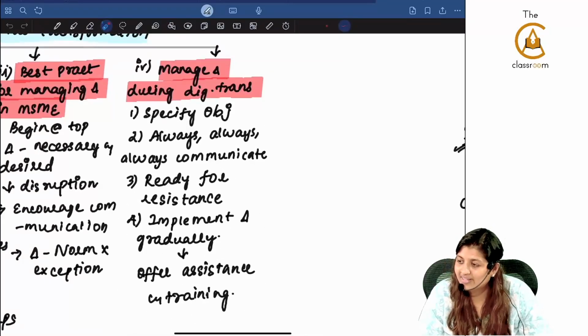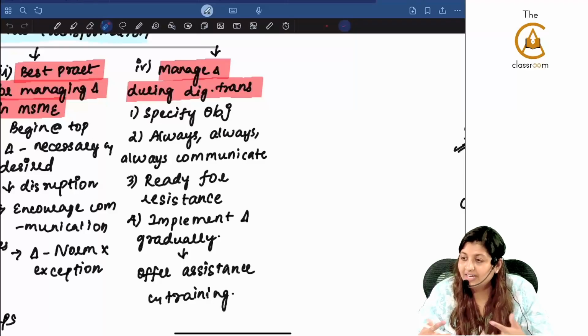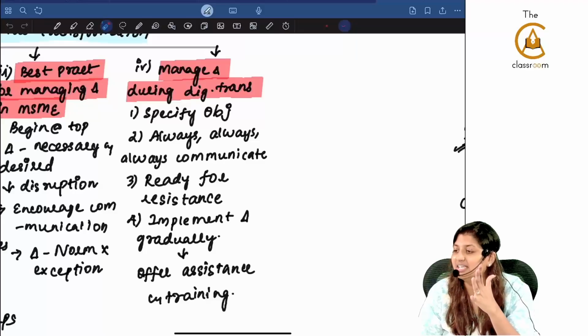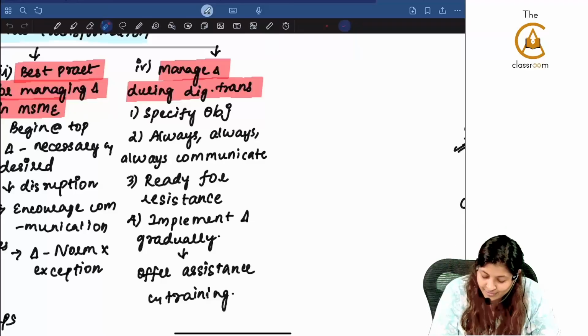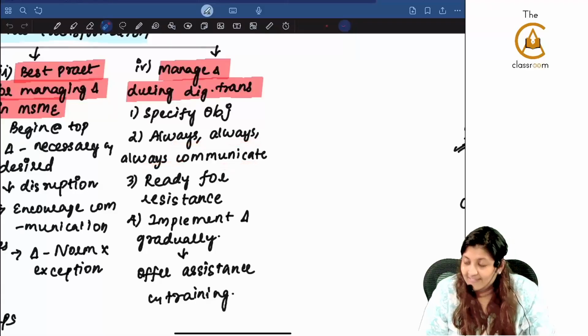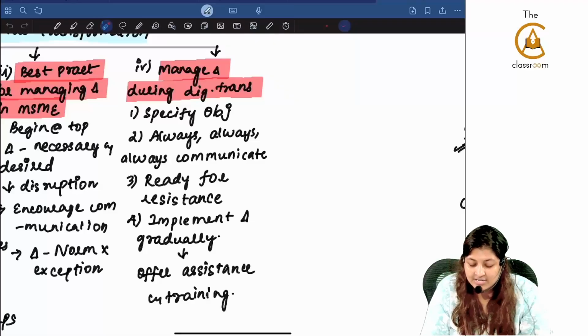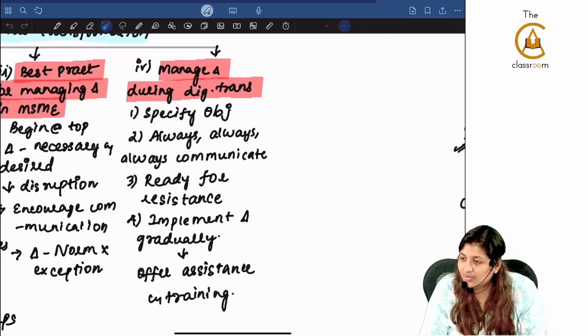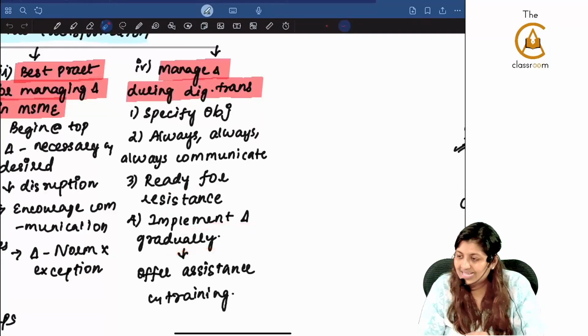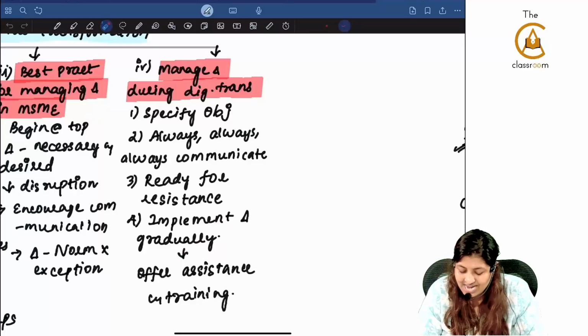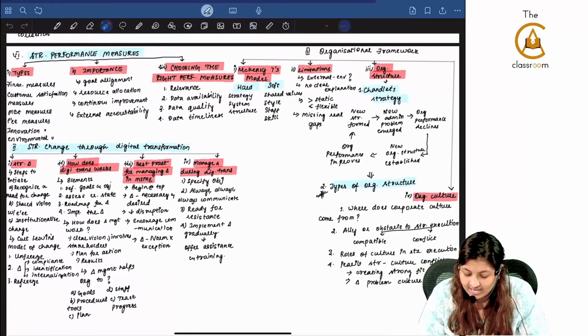For this, what example did we see? Boyfriend, girlfriend is there, fight is there. If you go and tell them directly, they will not change. Follow the steps. First you specify the objectives. Always, always, always communicate. But once you communicate, they are going to be resistant to change, so be ready for resistance. Then you will have to implement the changes gradually. Also, offer assistance and training. Second part also done. What is the third one?